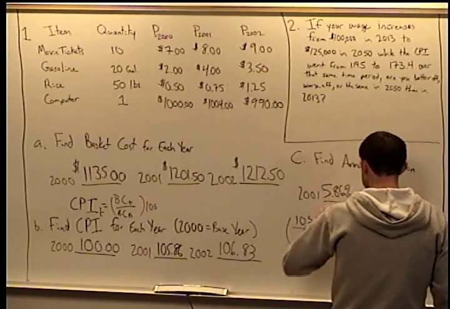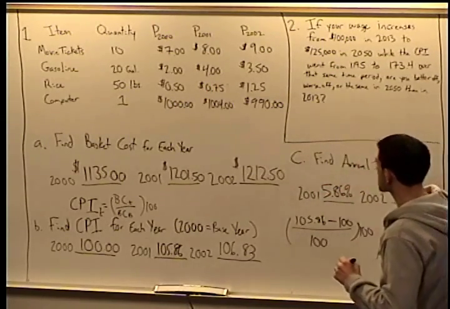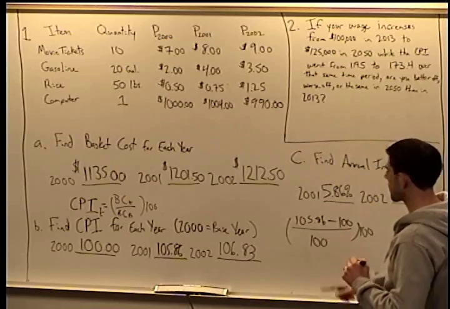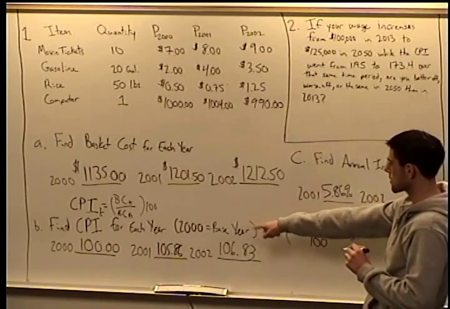Or on average, prices for the average consumer rose by 5.86% between 2000 and 2001.